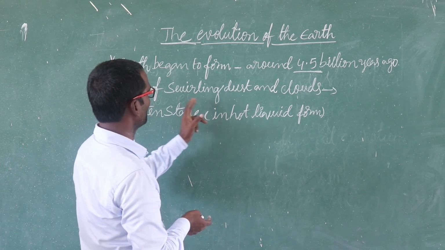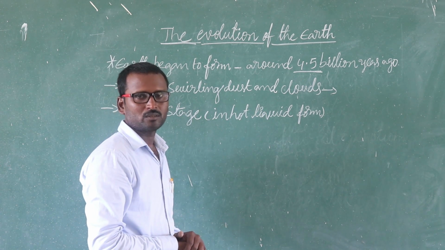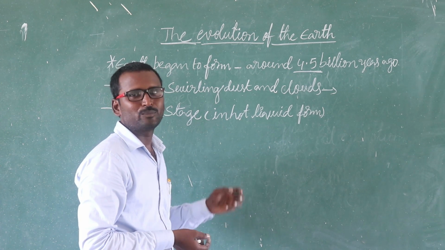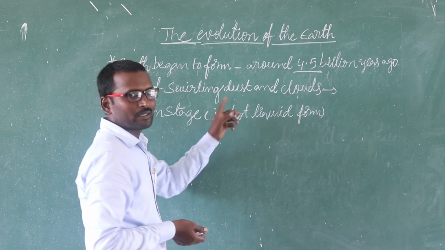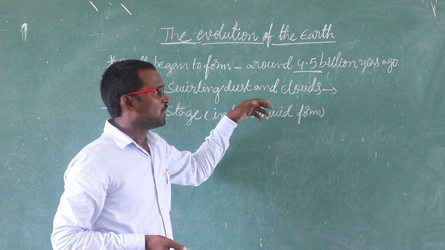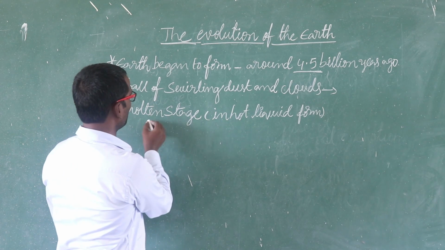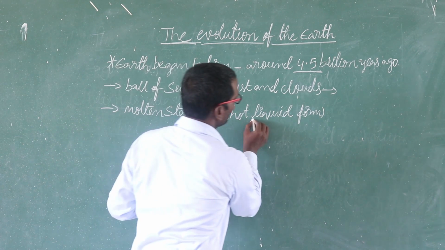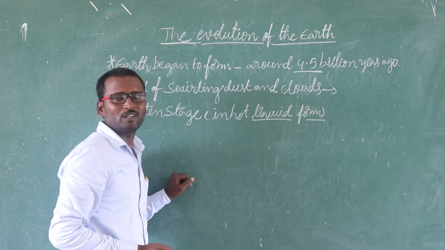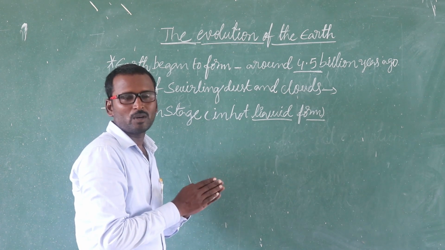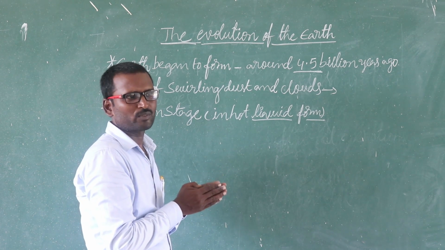Gradually, over years, it became cool, and from the gas position, the swirling clouds position, it became molten, that means liquid form.